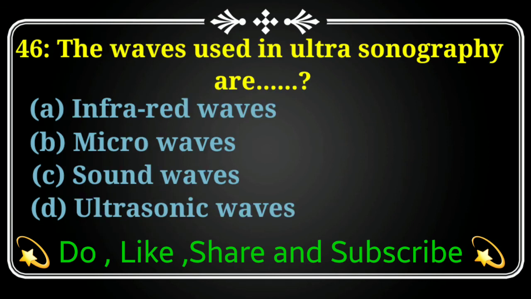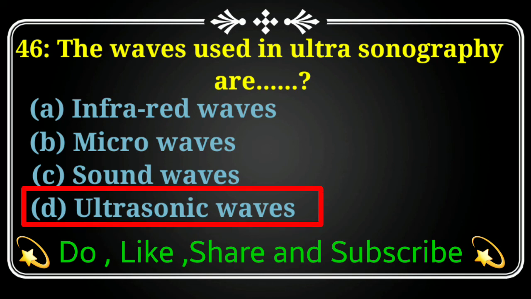The waves used in ultrasonography are option A, infrared waves. Option B, microwaves. Option C, sound waves. Option D, ultrasonic waves. And the true answer is option D, ultrasonic waves.